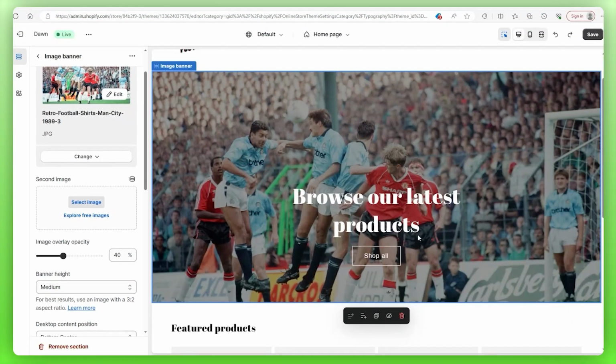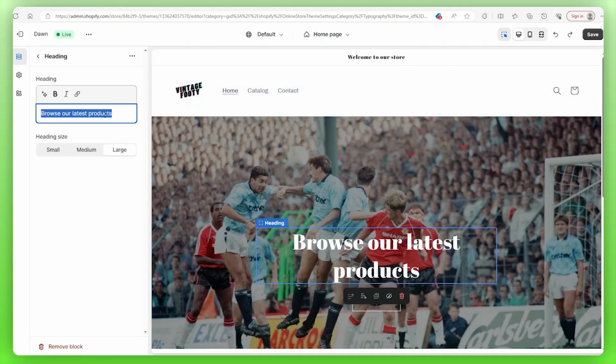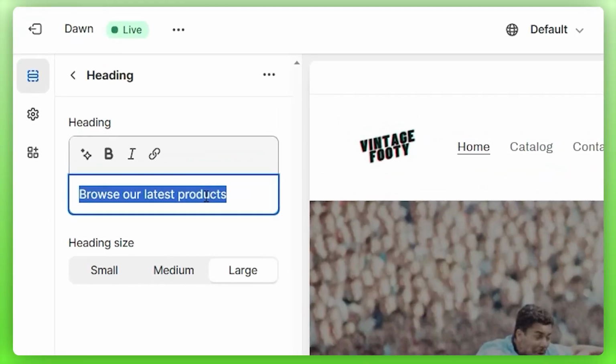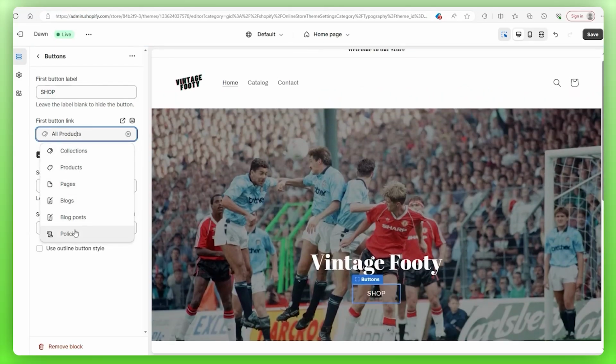And with that being said, we're going to change this default text to match our brand name, which is Vintage Footy. So we just type into our text box right here, and then we're going to go to our button and change the text there as well. So we're going to go to this top text box, and we're going to write shop. And if you want to change the link for this particular button, we can go here where it says first button link and then change where that link takes the customer.